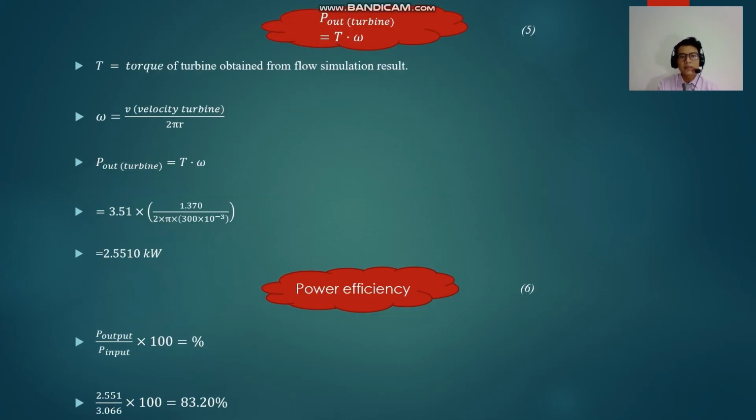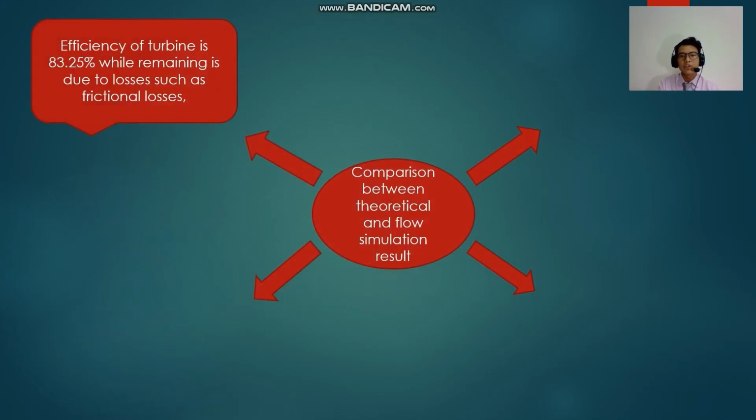For the P out of the turbine, the formula is P equal to tau dot omega, and we got the P out, which is 2.5510 kilowatts. So the power efficiency is power output over power input times 100 percent, which is 83.20%.